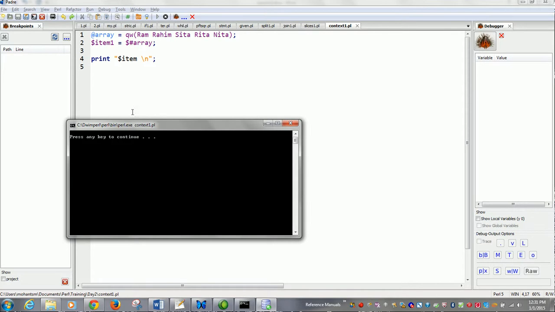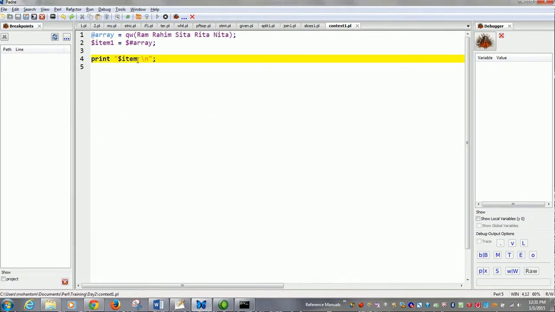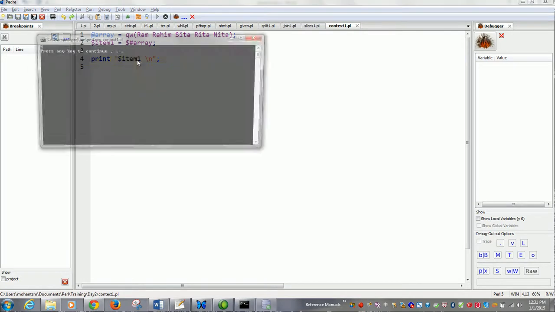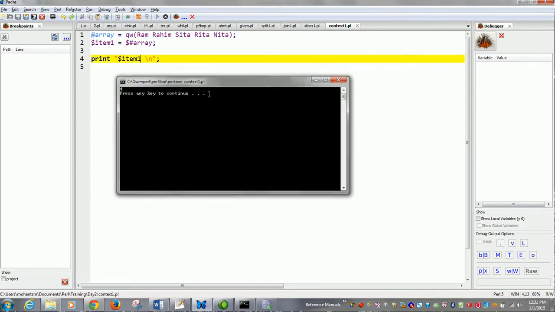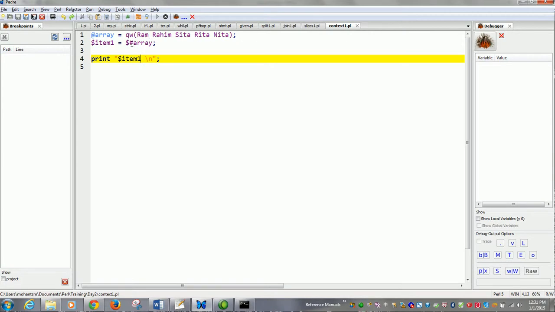Okay, it should be item 1. So it gives 4. 4 means 0, 1, 2, 3, 4. Nita is the fourth index, so the last index is 4. So it becomes clear that $#hash array gives the last index of the array.